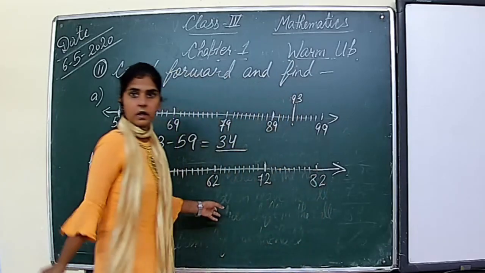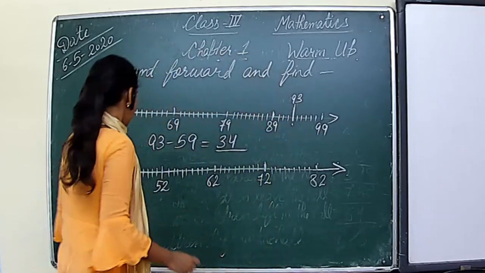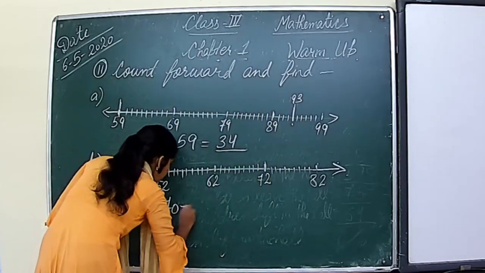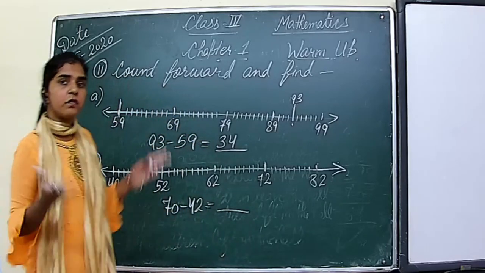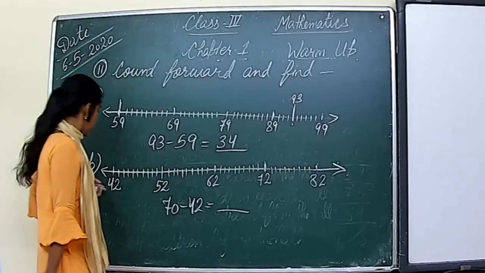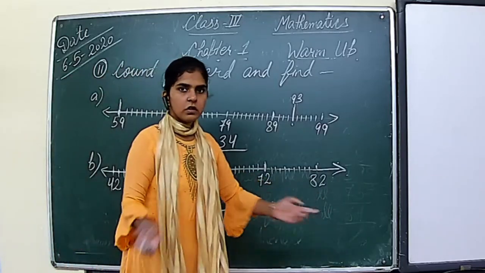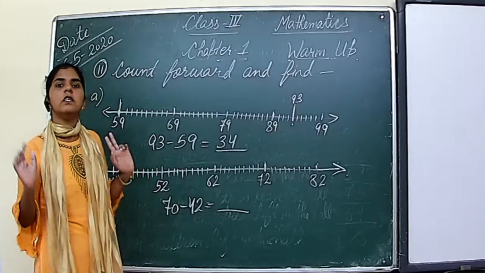Okay, this is the line and the question is 70 minus 42. First of all, we need to find where is 72. Right? Is there any 72 written? No, no 72 is there. So first of all, we will find where is 72.